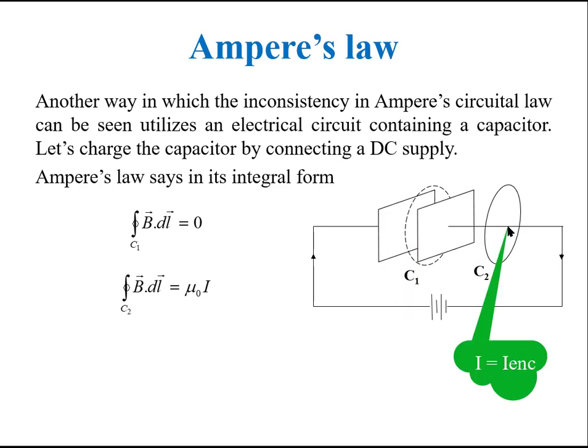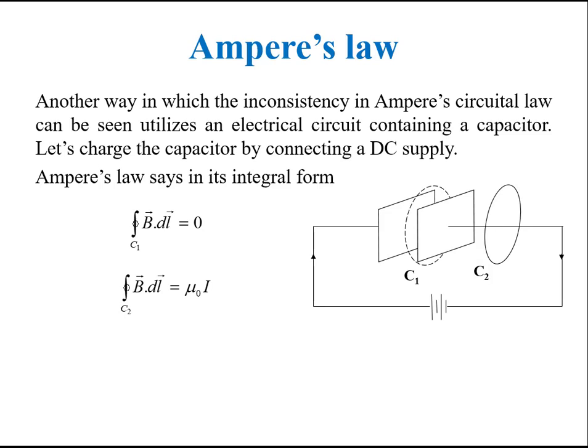But the loop C2 does have a current I drawn by the battery in the circuit. Now, Ampere's law in integral form for both the loops reads this equation and this equation. Here I enclosed is the current drawn by this battery using the flow of electrons.